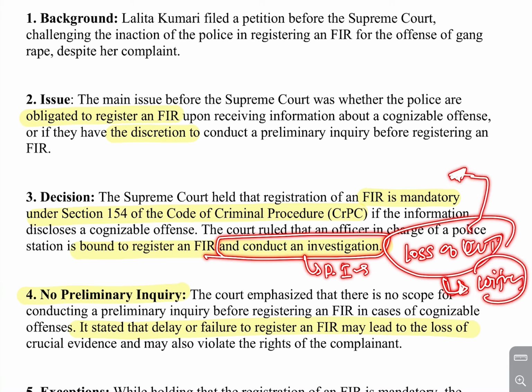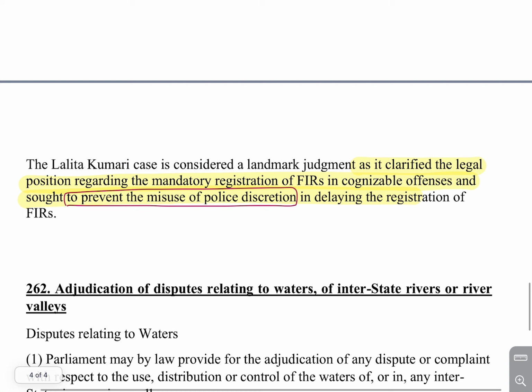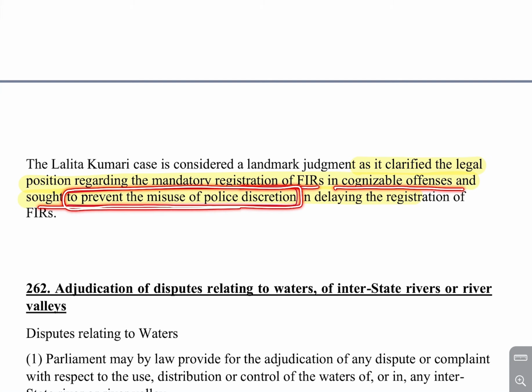However, there are exceptions under cognizable cases, such as matrimonial disputes, commercial offences, medical negligence cases or corruption cases. These are also cognizable cases, but under these, police can conduct a preliminary inquiry. So the Supreme Court issued guidelines under Article 136 that an FIR be immediately filed without preliminary inquiry. In this case, the court clarified the legal position regarding mandatory registration of FIR in cognizable offences and sought to prevent the misuse of police discretion, right?